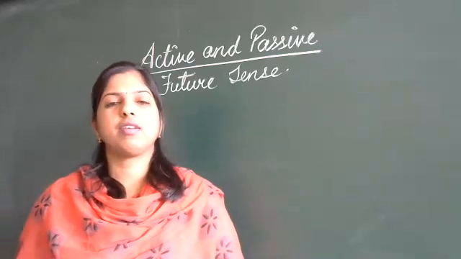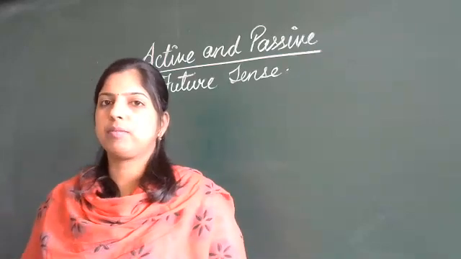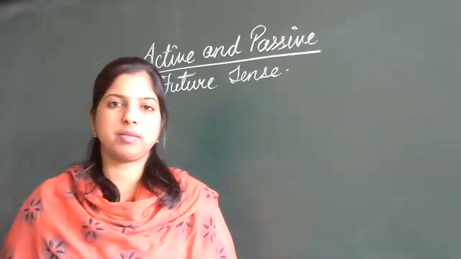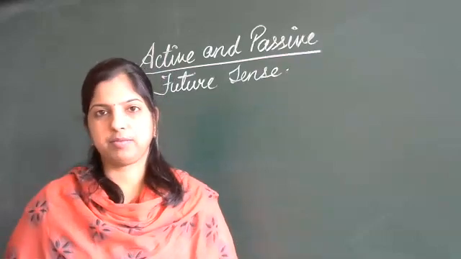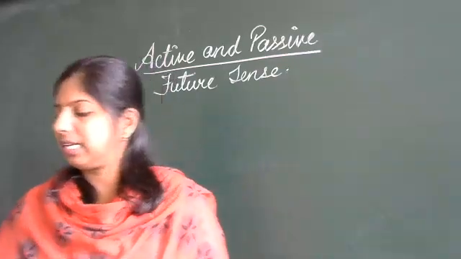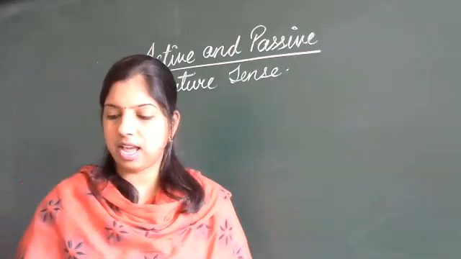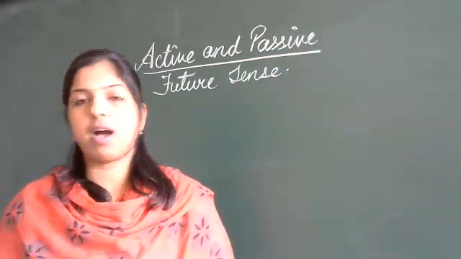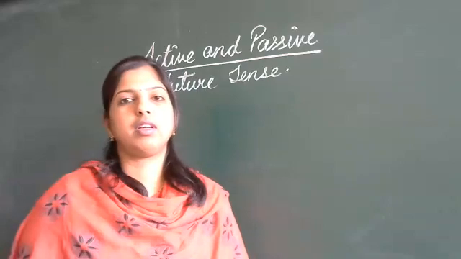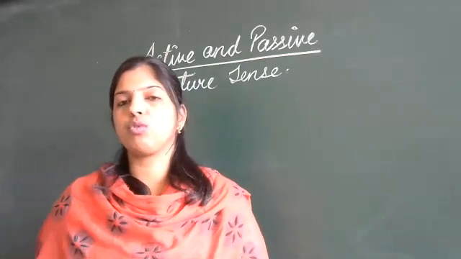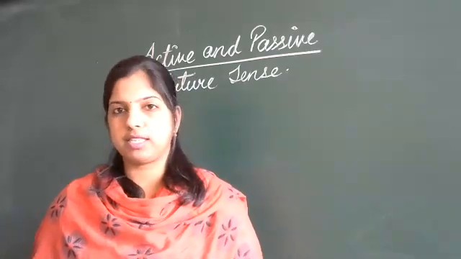In the previous class, we learnt about past continuous tense and past perfect tense. So, just a quick recap of what we did in the last class. Past continuous tense. What words did we use to change from active to passive?